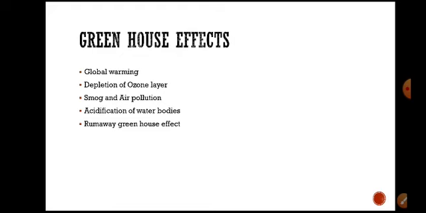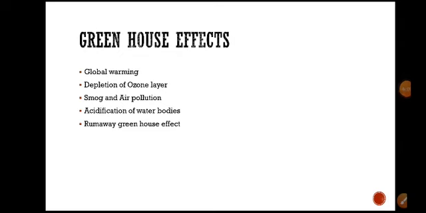And another one is acidification of water bodies. The total amount of greenhouse gases in the air increases. Due to these gases, most of the water bodies become acidic. The greenhouse gases mix with the rainwater and fall as acid rain. This leads to water bodies becoming acidic.